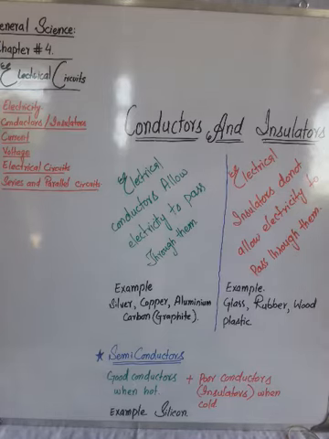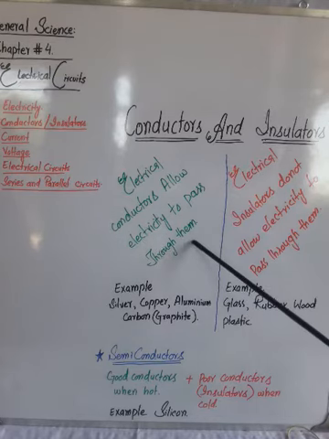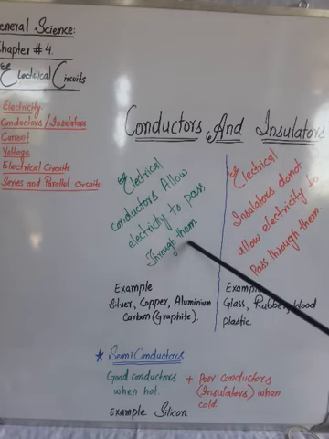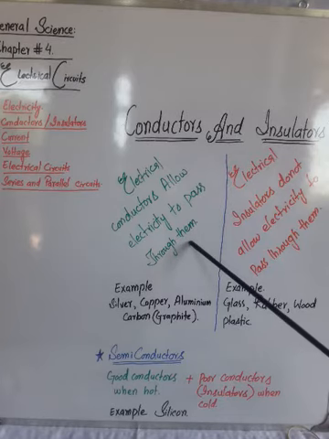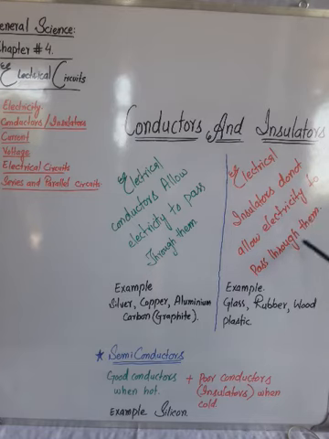By the end of this presentation, you will have a clear concept of conductors and insulators. What are conductors and what are insulators? Conductors are the substances which allow electricity to pass through them. They are also called electrical conductors. And insulators, electrical insulators, do not allow electricity to pass through them.